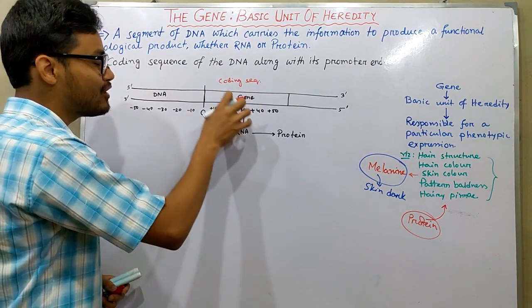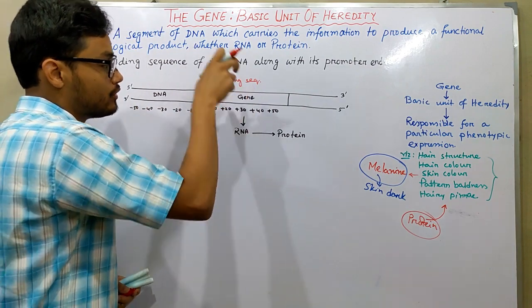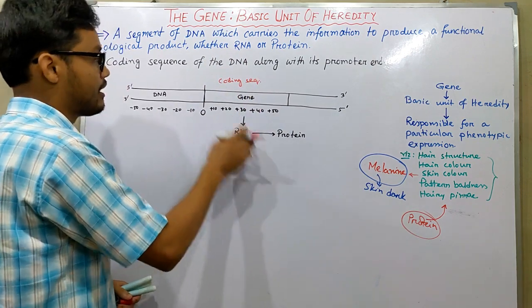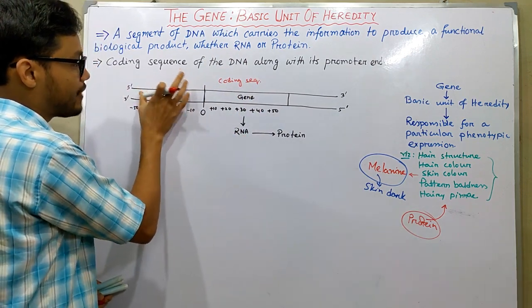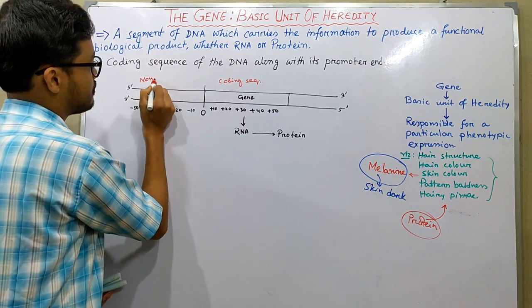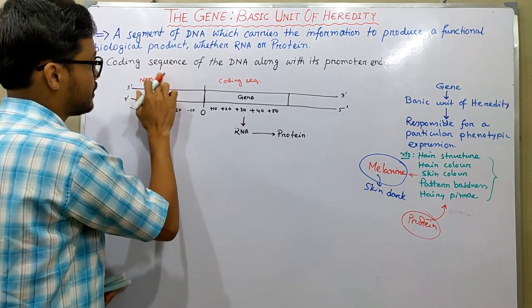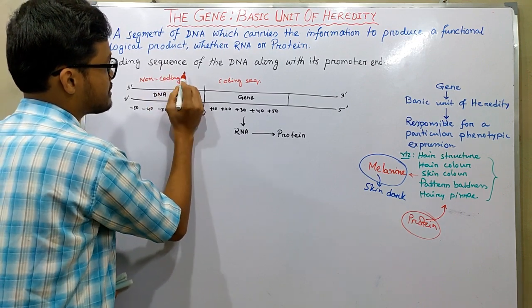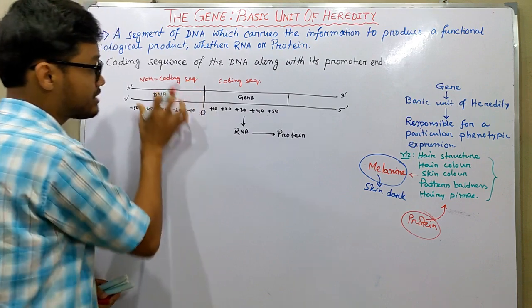That means RNA polymerase reads those nucleotide bases and produces a functional mRNA. And this segment is called the non-coding sequence. That means RNA polymerase cannot read those sequences.